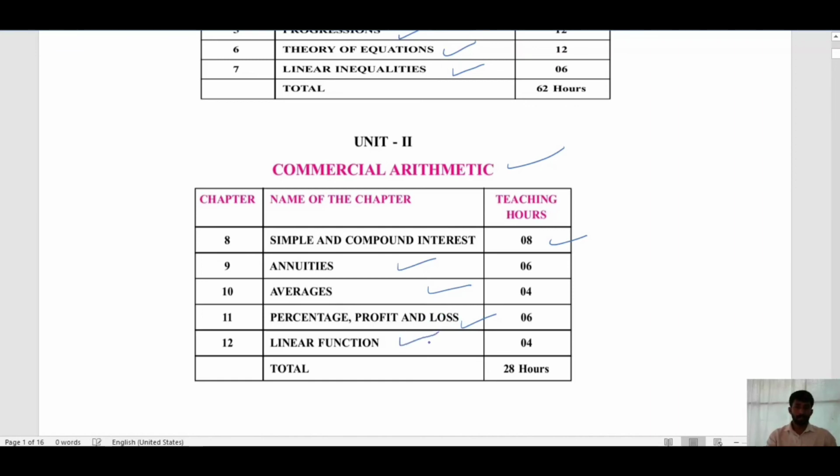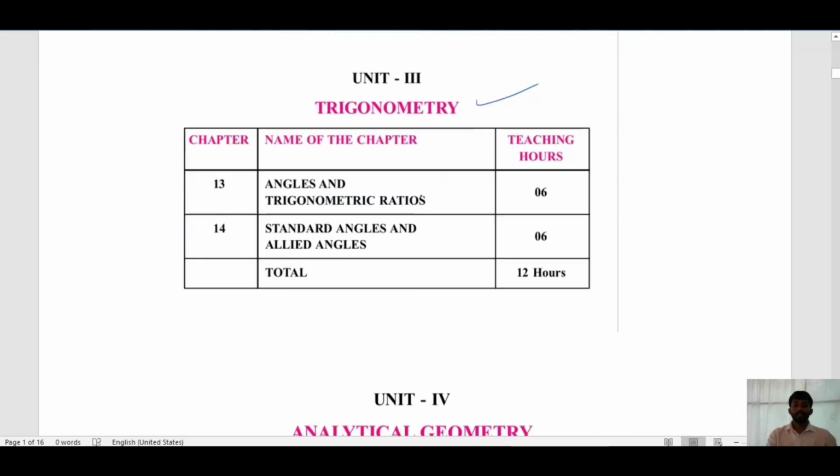Linear functions. Again this one is applicable to your commerce field, how to calculate profit, loss as well as percentage in terms of equations. Here profit function and loss function in terms of equations will be given. You need to apply some method to find profit and loss. And unit 3 is trigonometry.